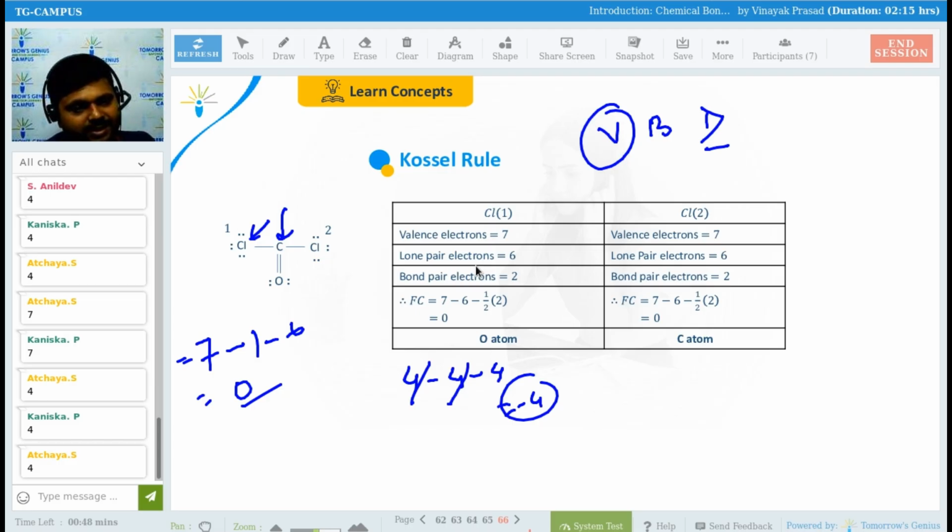Who is not understanding these things? Please tell me. If I have to draw for this chlorine, this second one, how can we do it? So first, valence electron of this chlorine is what? 7. So I will be writing 7. Then B, bond is what? 1. So I will be writing 1, right? Dots are what? 2, 4, 6. So minus 6. So answer will be what? 0. Yes or no, guys? Please tell me.